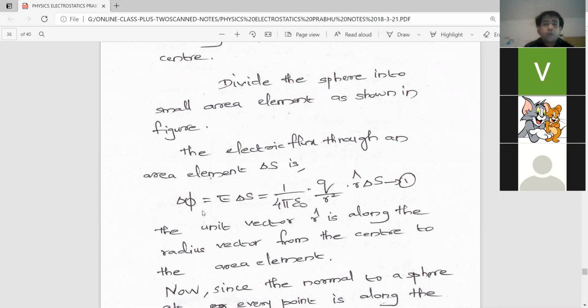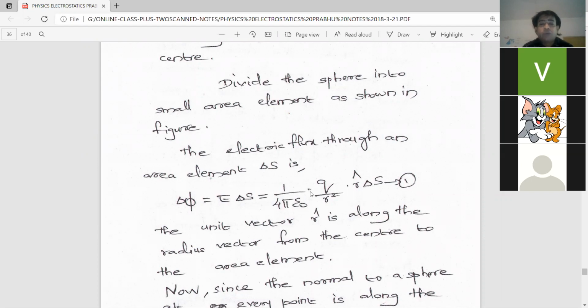As I already told you, electric flux is simply related to the electric field. Why? Because electric field is the electric lines of force itself. Am I clear? Because electric flux is electric lines of force, and it is the electric field itself. So the electric flux passing through the delta S area will be E into delta S, right? So what is the equation for electric field? 1 by 4 pi epsilon 0 into q by r square into r cap dot delta S.